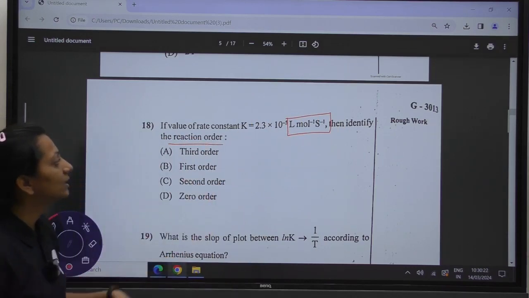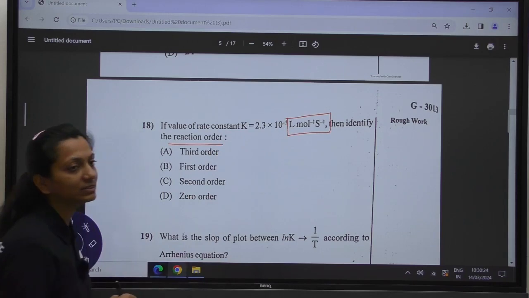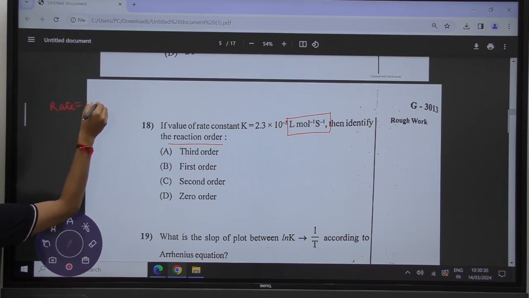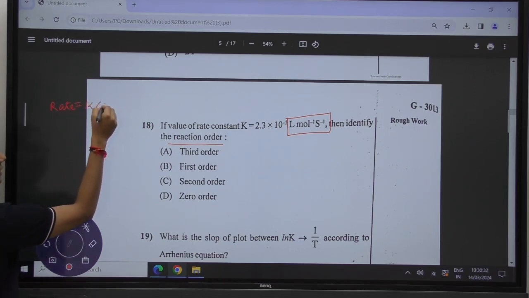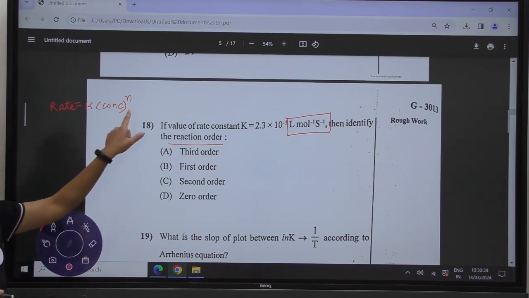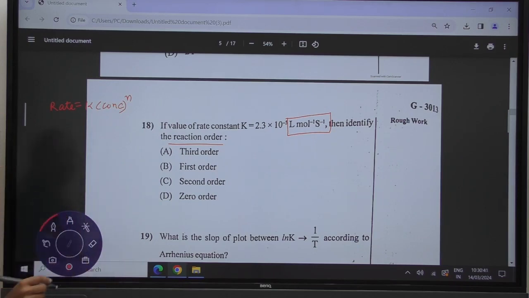If it is given as liter mole inverse second inverse, then we can use the formula: rate is equal to k times the concentration of the reactant to the power n. This is the rate expression for an nth order reaction.